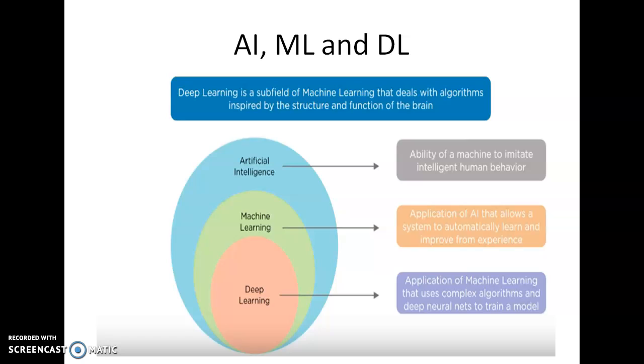So what is artificial intelligence? Artificial intelligence is the ability of a computer program to function like a human brain. AI means to actually replicate a human brain, the way a human thinks, works and functions. The characteristic of a human is that a human can think, learn and apply that knowledge to solve different problems. So when we apply this intelligence to a machine, the machine will behave like a human.